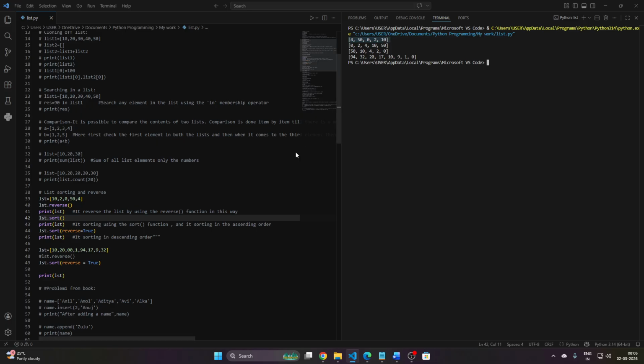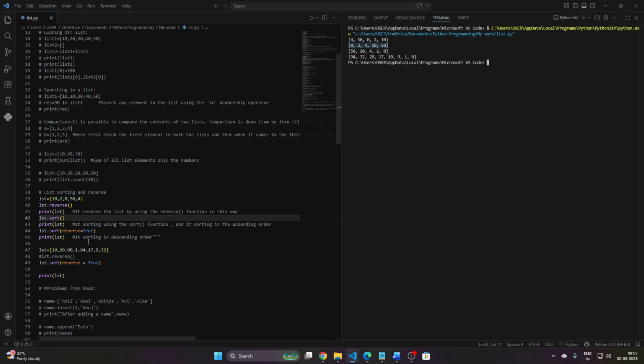After that, I just sorted the list using the function sort and printed the list. Here you see how sorting actually works, in ascending order: 0, 2, 4, 10 and 50.